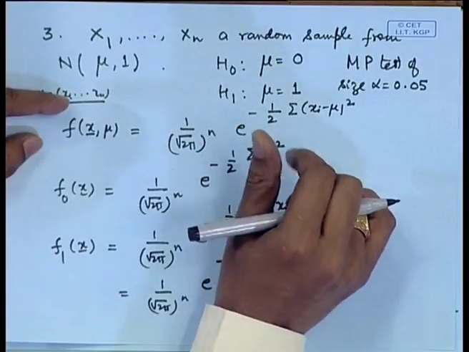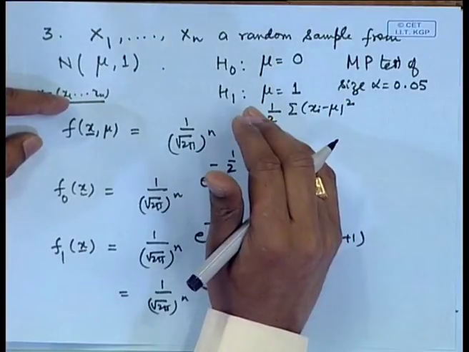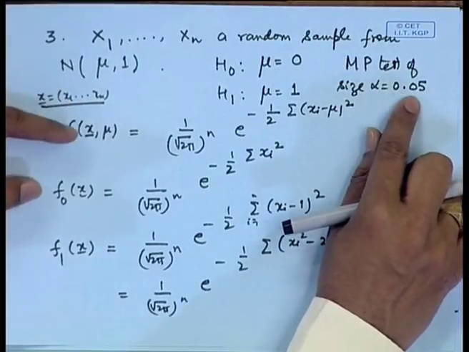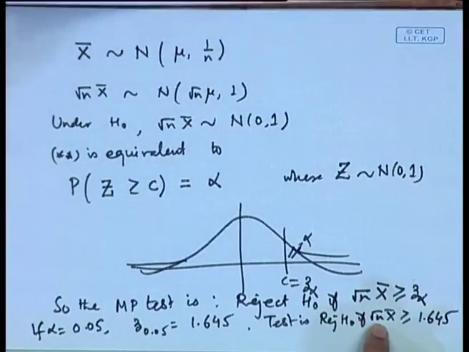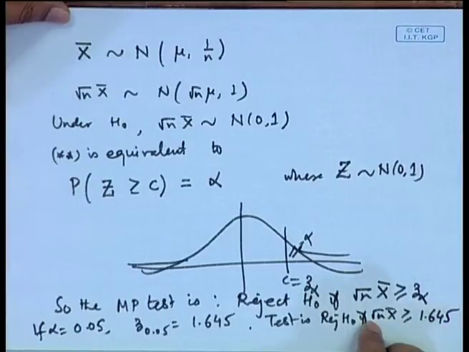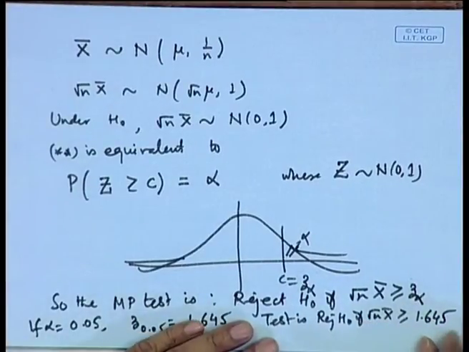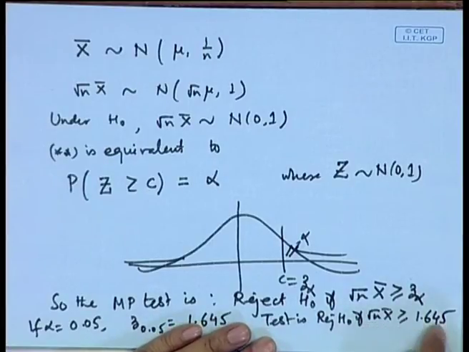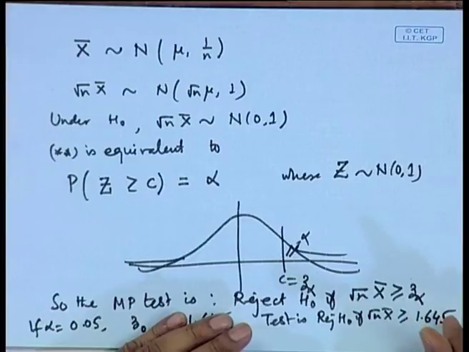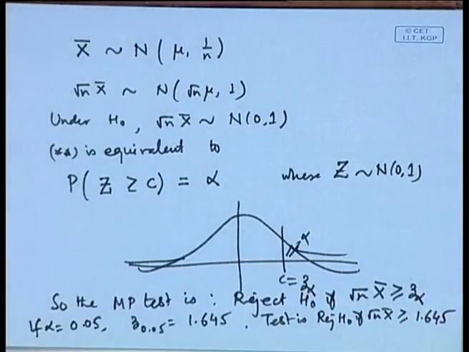But how much value of x bar is considered to be larger or smaller, that is dependent upon the probability of type 1 error, and therefore, we are now able to formulate this decision making process as: root n x bar should be greater than, that means, x bar is greater than 1.645 by root n. Of course, if n is large, then this value will become much smaller. That means, even for a smaller value of x bar you will consider it to be a little larger, but that much distinction is permissible.